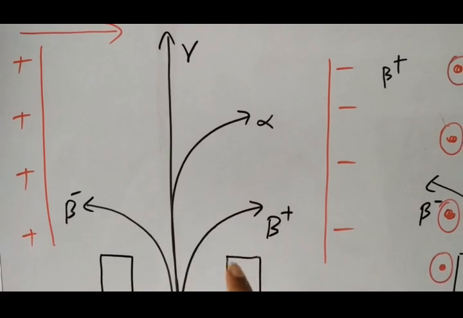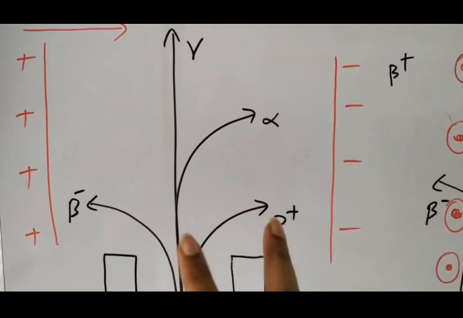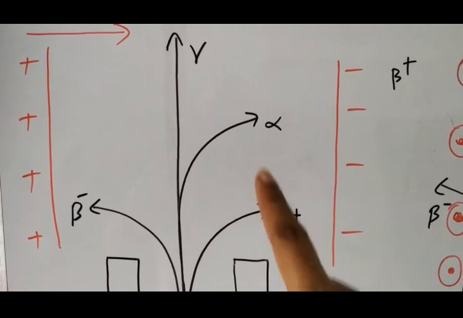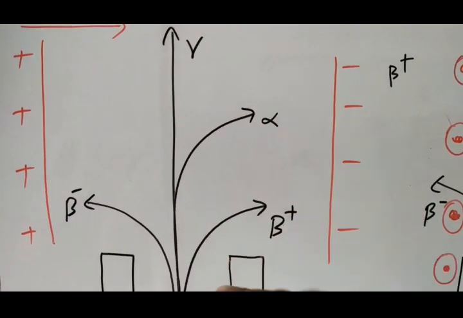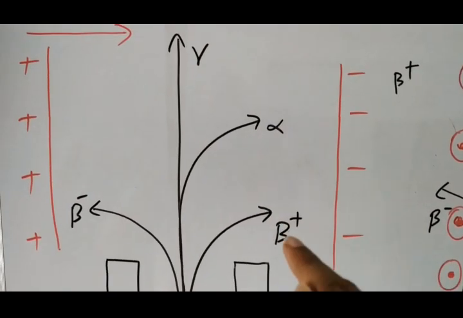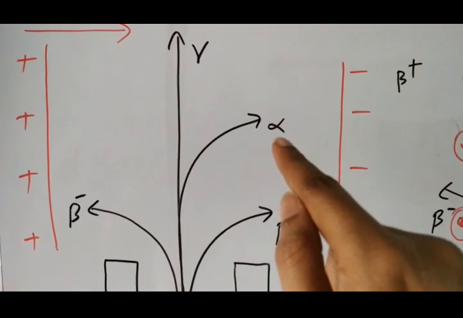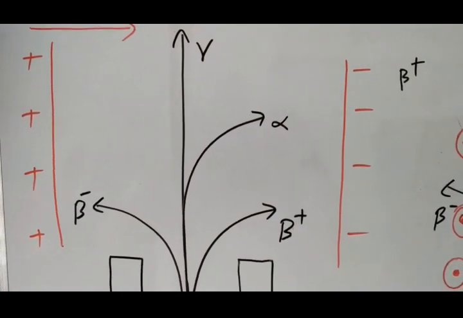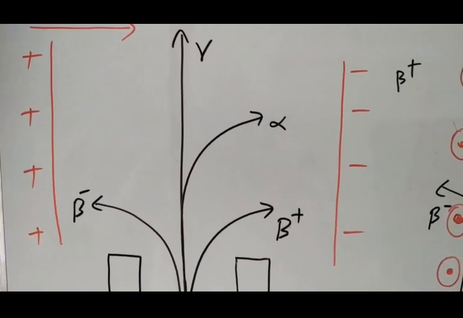The two betas have the same type of deviation but in opposite directions. But you see, compared to beta, alpha takes a little more distance or more time to deviate because of its heavier mass. Compared to the beta mass, which is the electron mass, alpha has 2 protons and 2 neutrons, almost 8,000 times heavier than the beta particle.